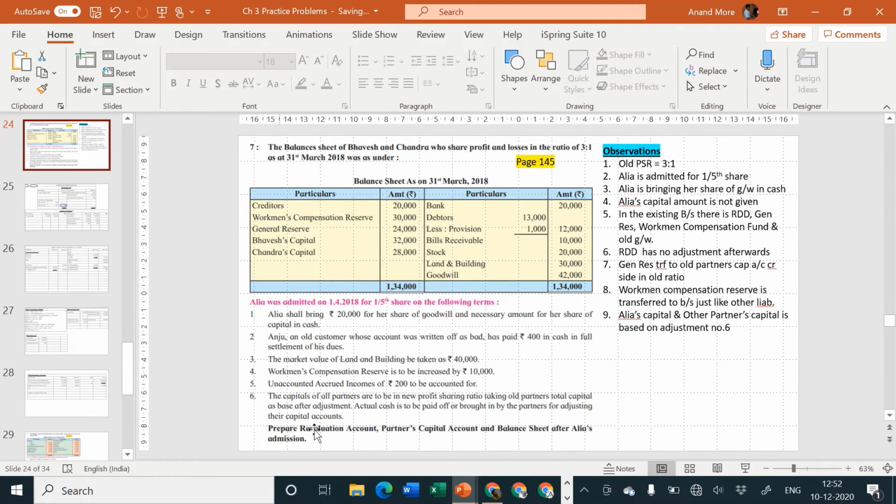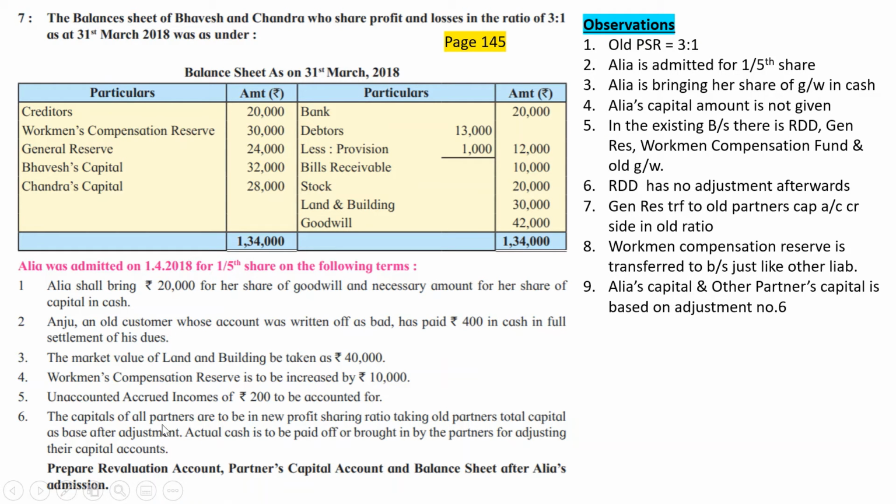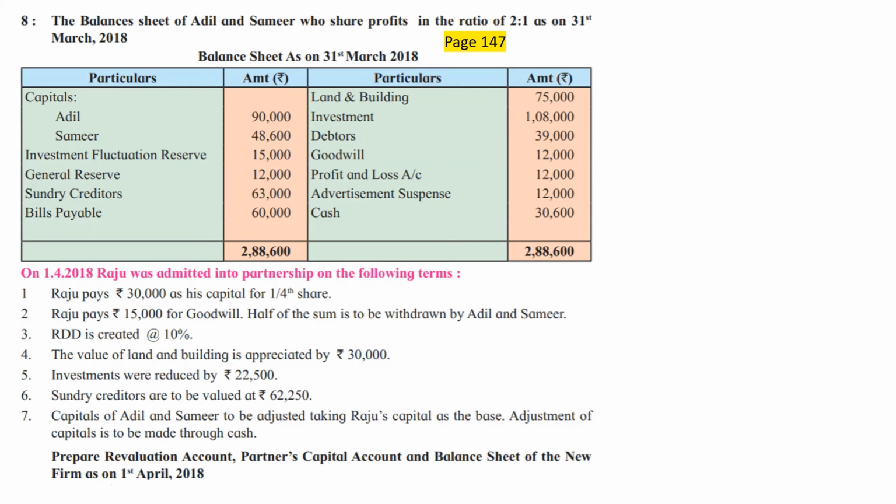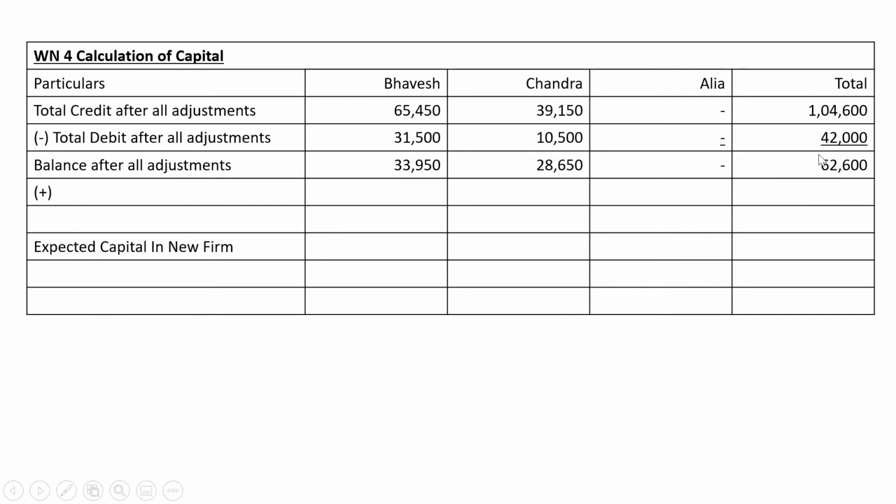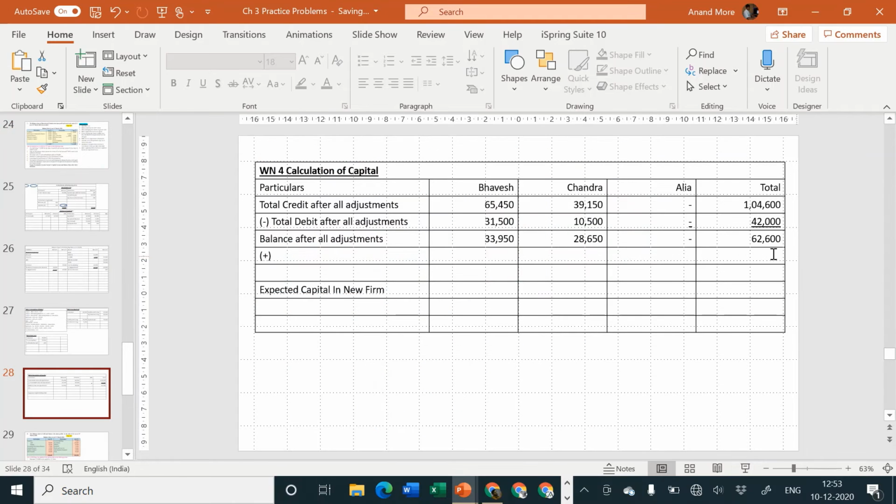The adjustment says capital of all partners are to be in new PSR after taking what? Old partners' total capital as base. So what is the total capital? 62,600. That is going to be taken as the base by us, and the same amount is expected in the new firm, but it should be in their new PSR. That is what they are telling us. So 62,600 will come here.